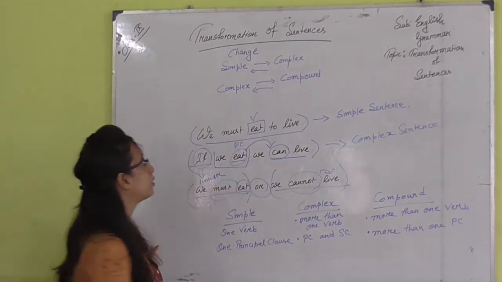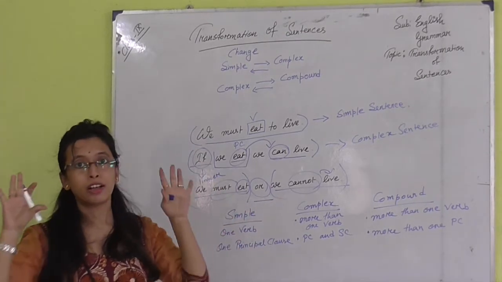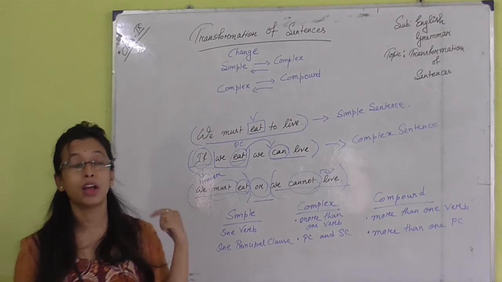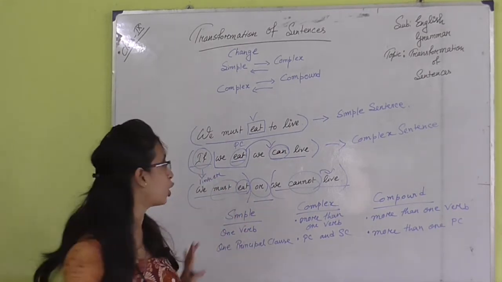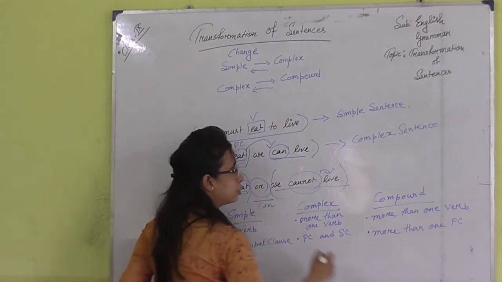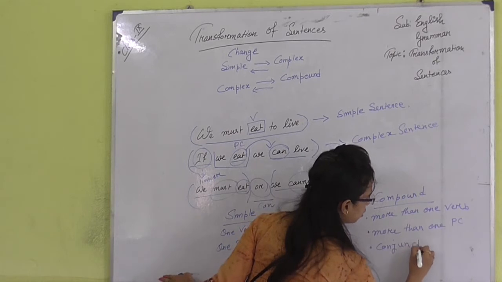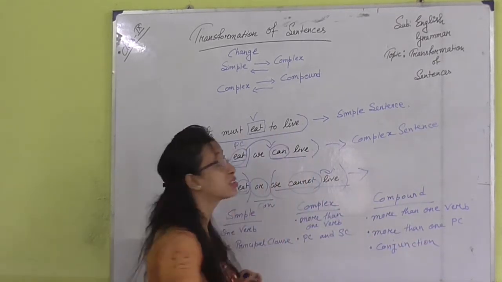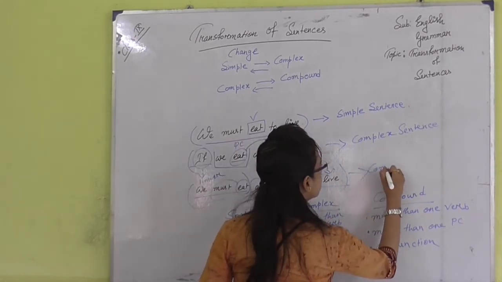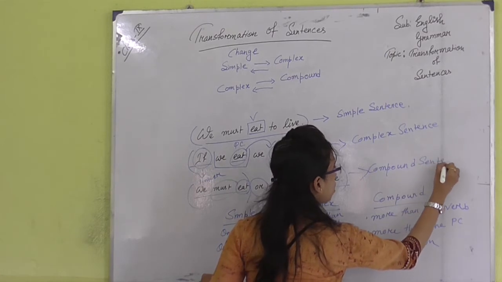We have already discussed FANBOYS, the conjunctions, and in FANBOYS, if you remember, O stands for or. So it is the conjunction. These things are present in this sentence, which means it is a compound sentence. So now you get the point that this is very easy to identify.